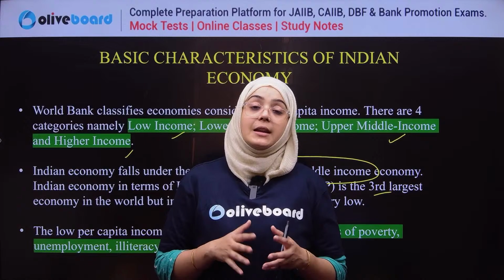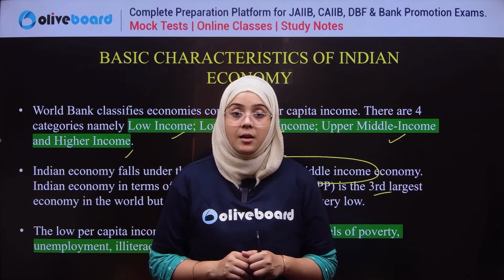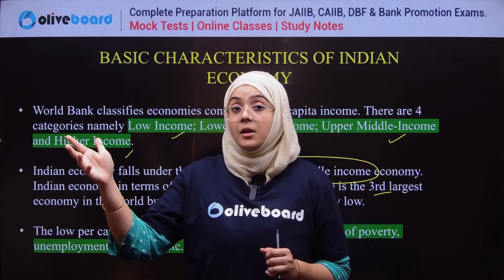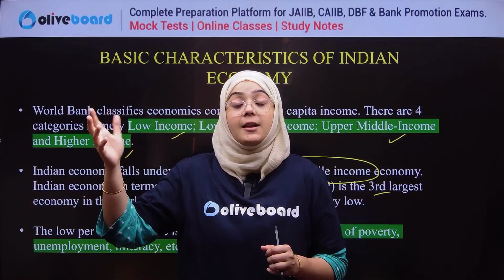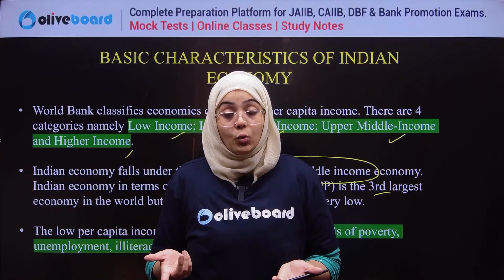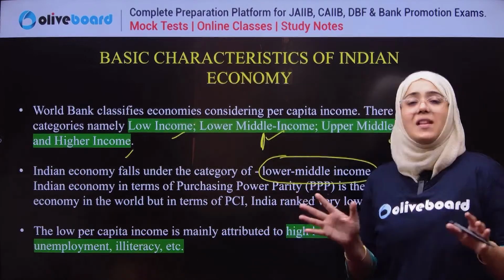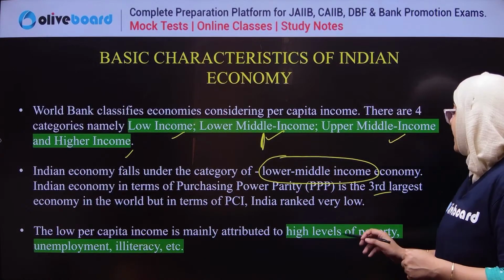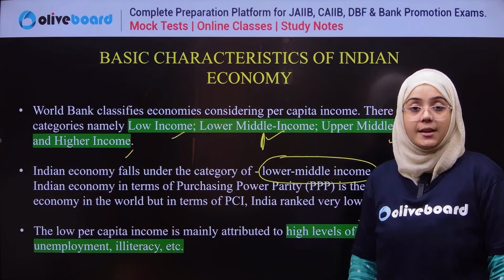If we compare India and USA, you obviously know USA has a high per capita income as compared to India. They have definitely better growth, better opportunity, better employment. This is actually a sign of growth. Higher per capita income means high growth. Lower per capita income means low growth. Countries that have lower per capita income are accompanied by a high level of poverty. It is the characteristic of low per capita income.